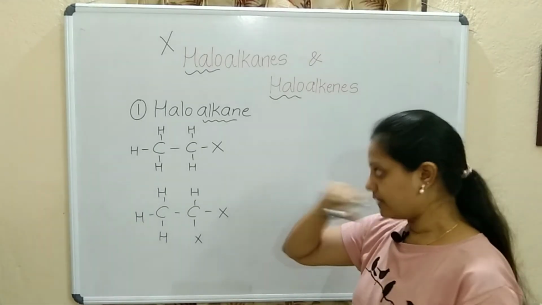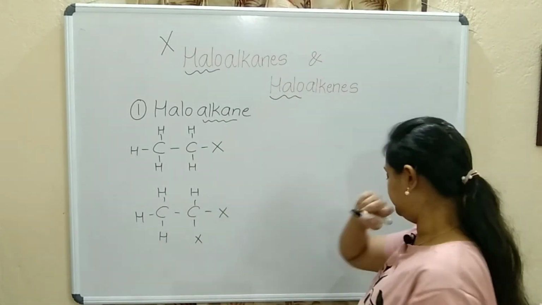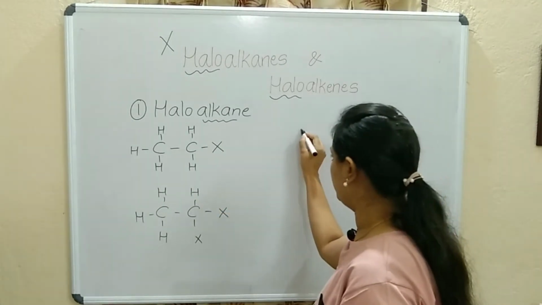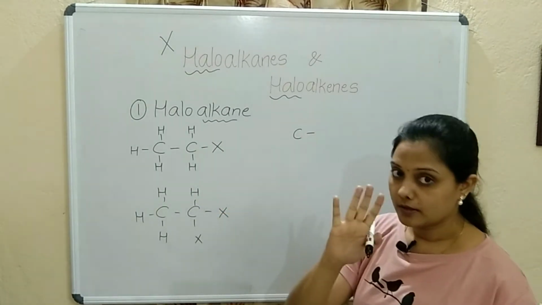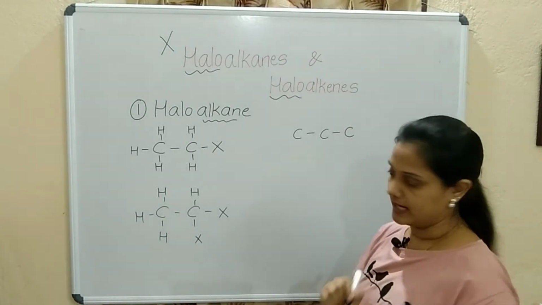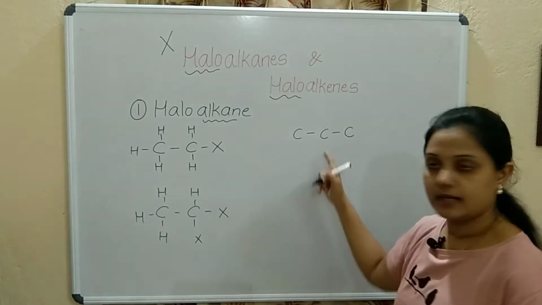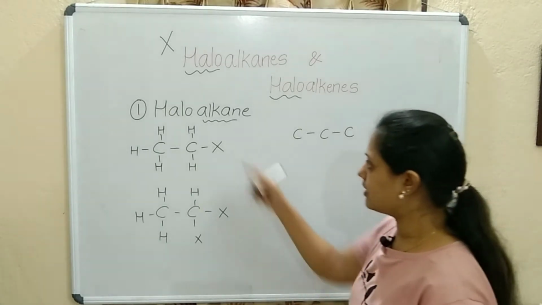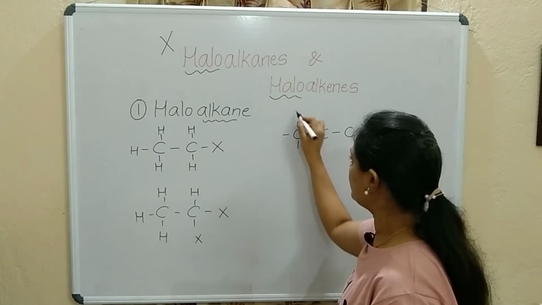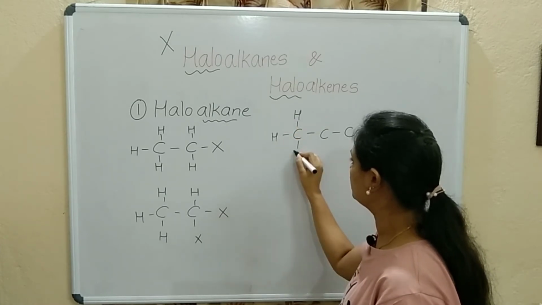So again I will take another example. Here I have taken ethane; I will write for propane. Prop means 3 carbon atoms. Between carbon atoms there will be a single bond, because it is alkane. Satisfy the valency of each carbon with hydrogen.